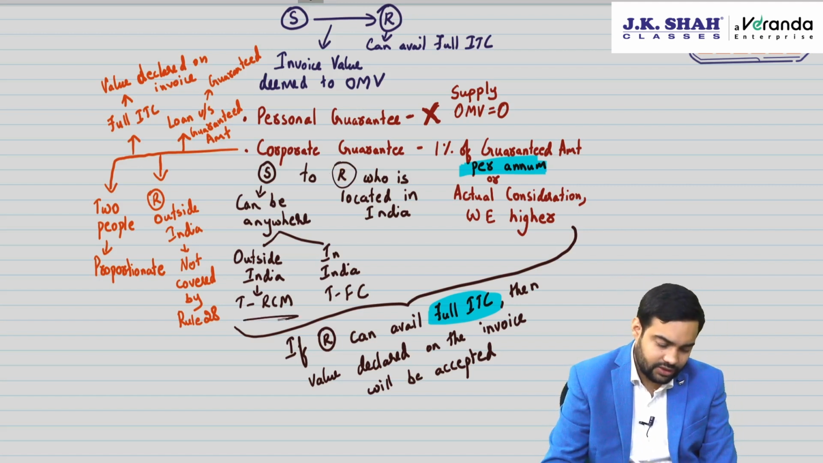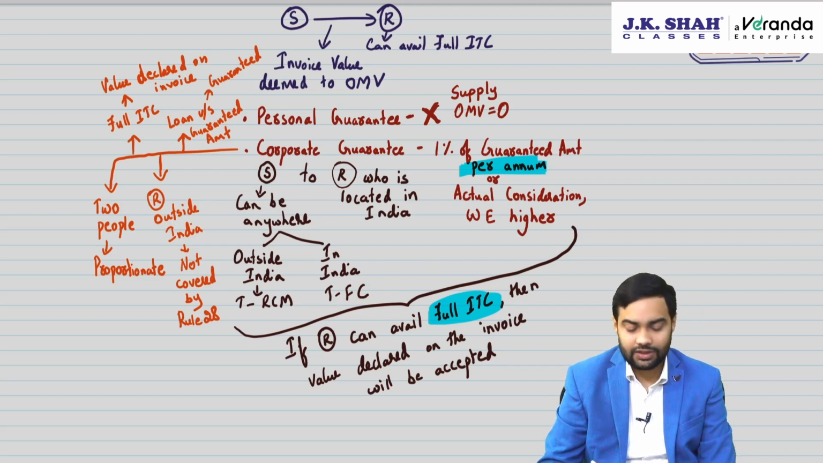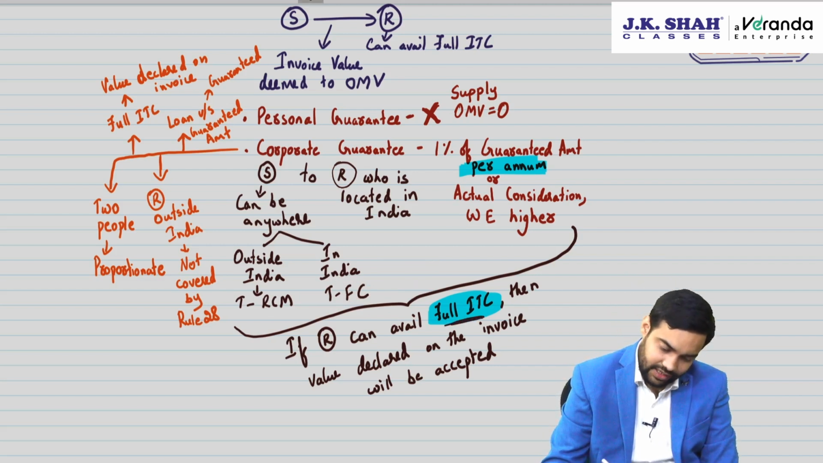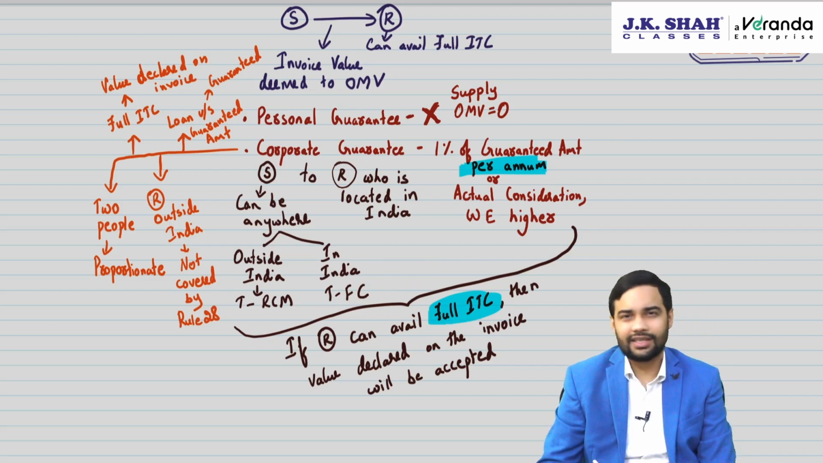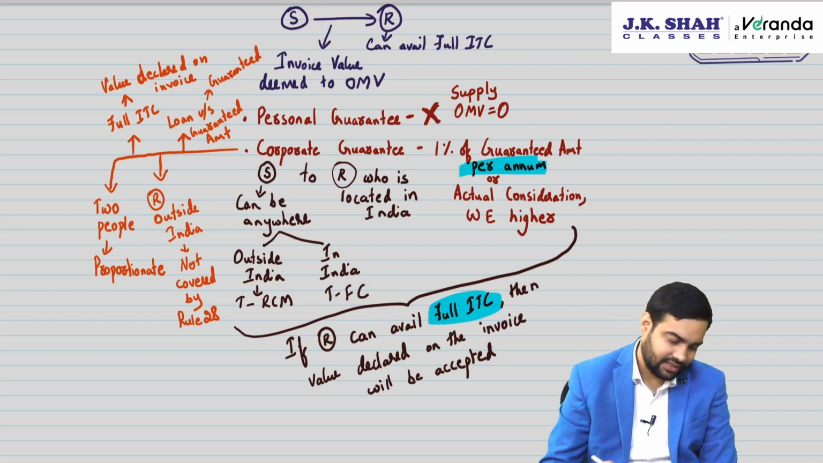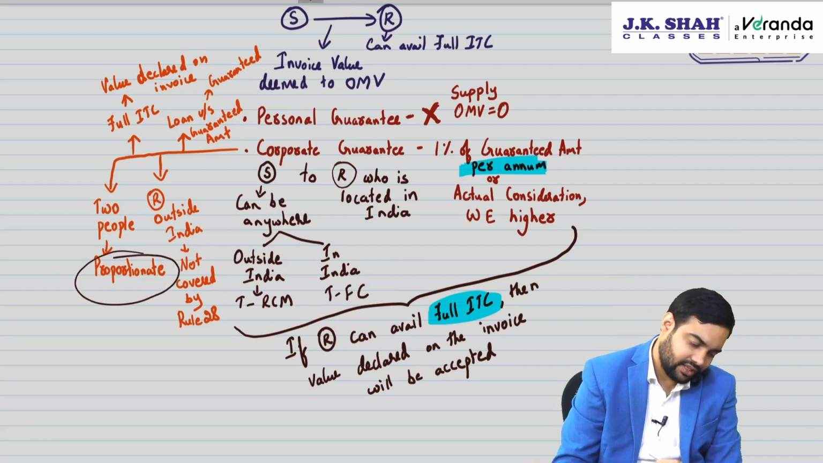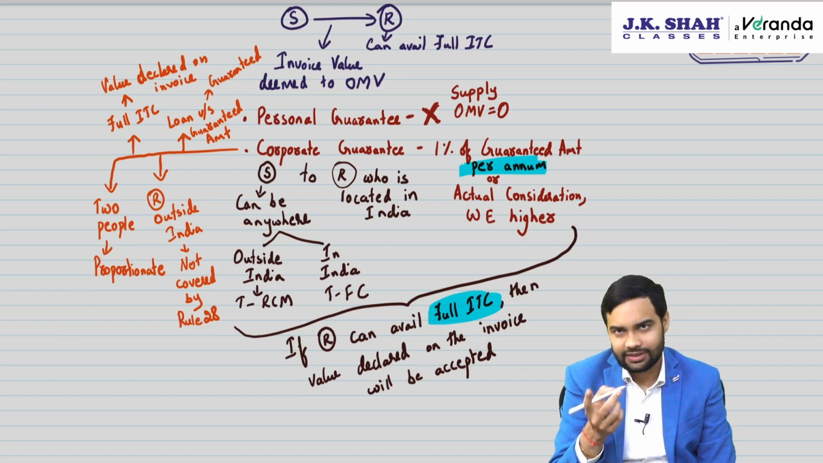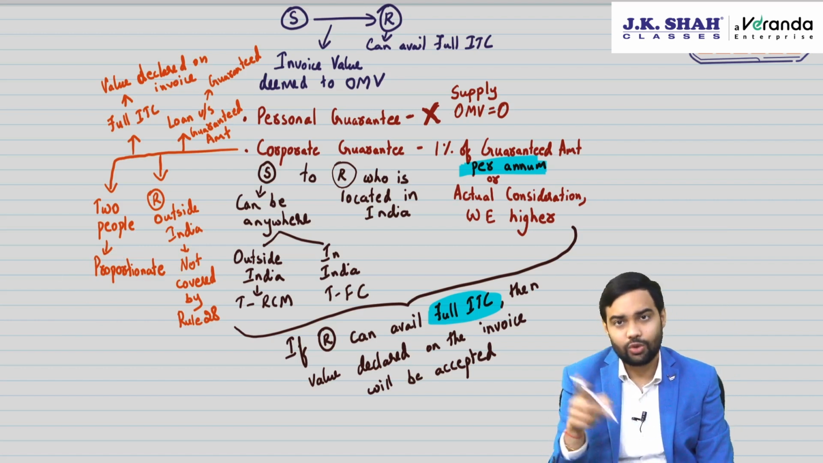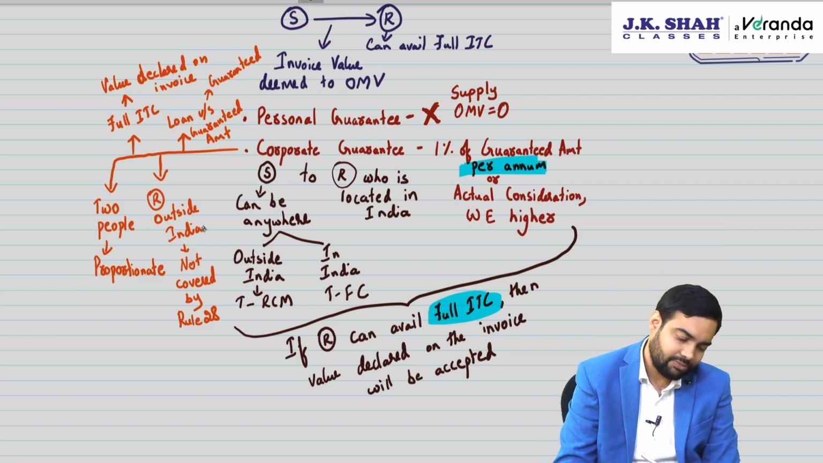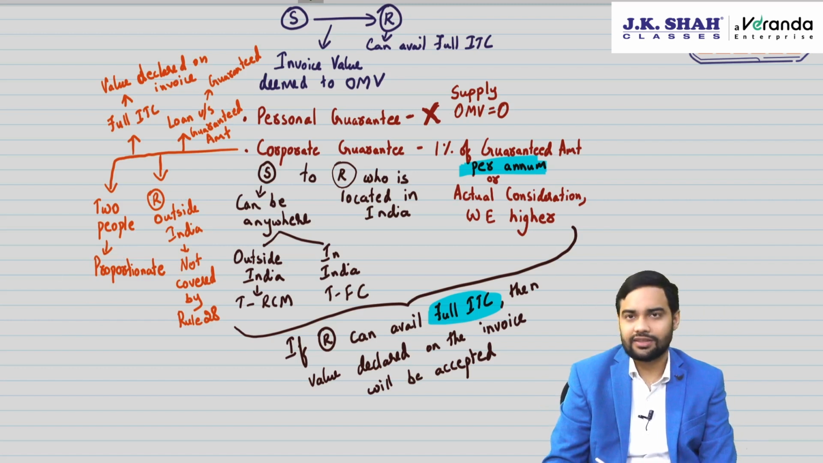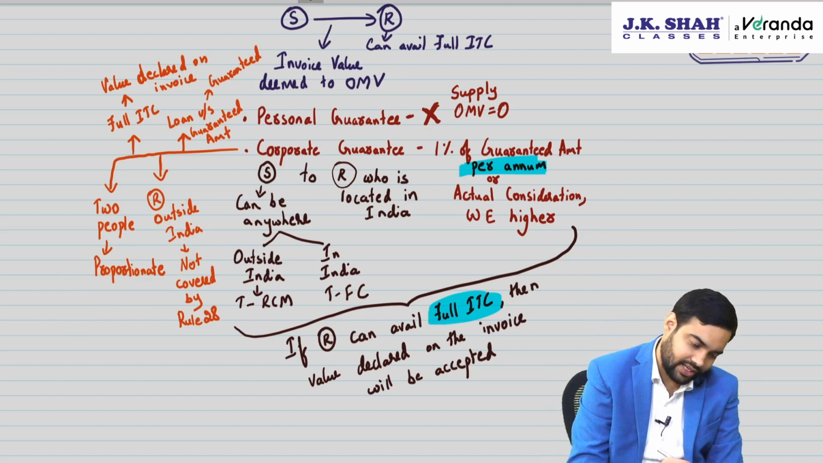If supplier is outside India, taxable under RCM. If supplier is in India, taxable under forward charge. If recipient can take full ITC, then whatever is declared is accepted. If two people are giving guarantee, proportionate 1% with actual consideration of both have to be compared. Recipient outside India, it's not covered by Rule 28. If you can take full ITC, that's known.